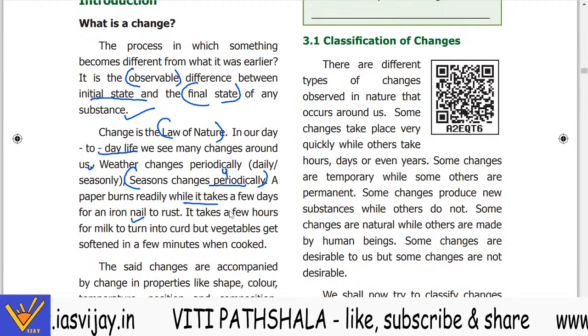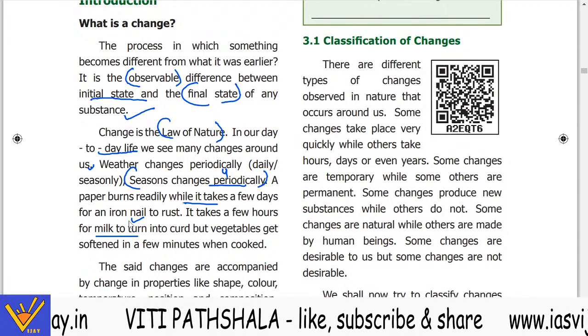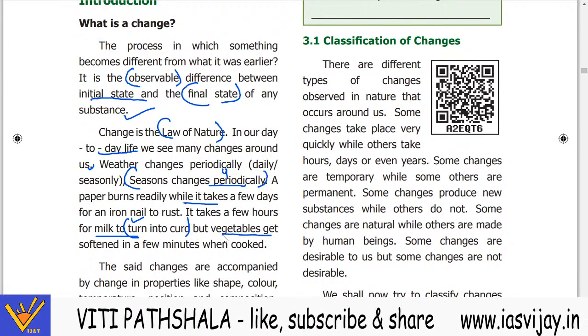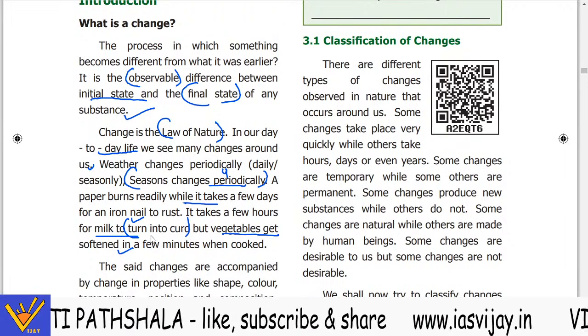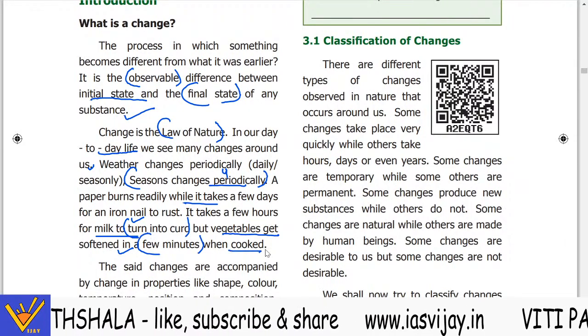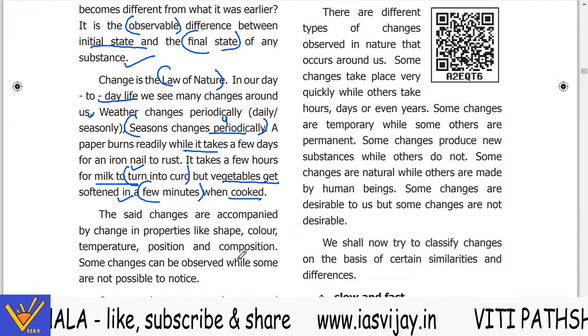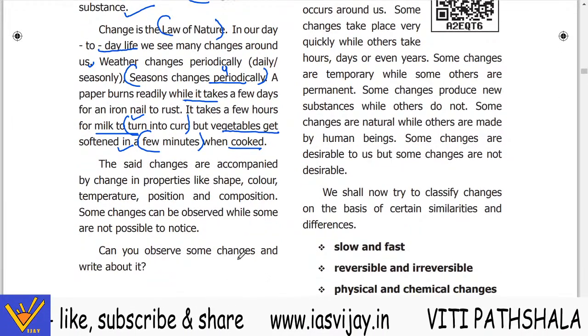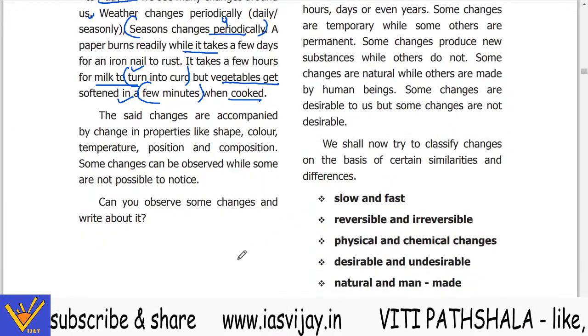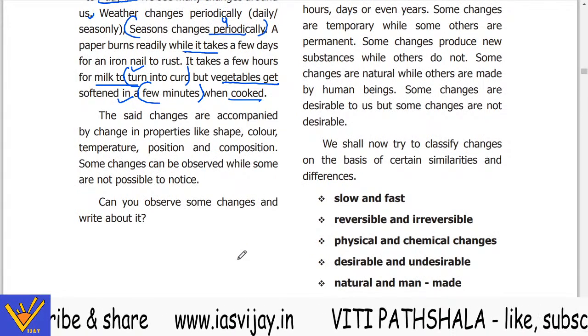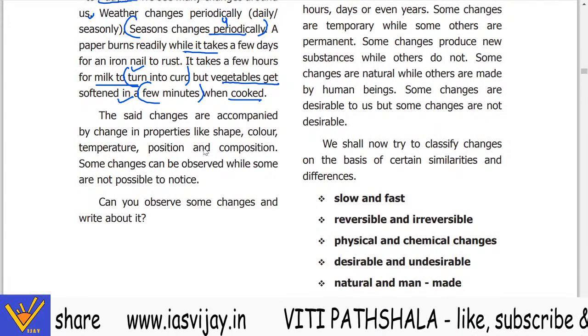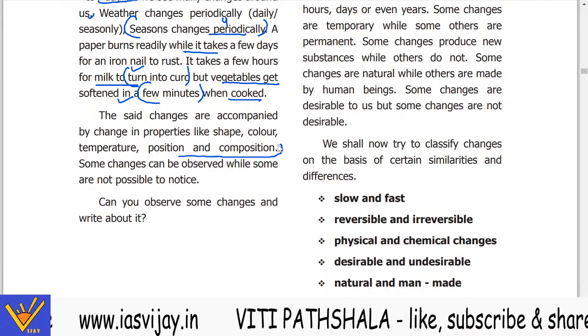It takes a few hours for the milk to turn into curd, but vegetables get softened in a few minutes when cooked. Now the said changes are accompanied by a change in the properties. With the change, the shape, the color, the temperature, the position and composition also change.